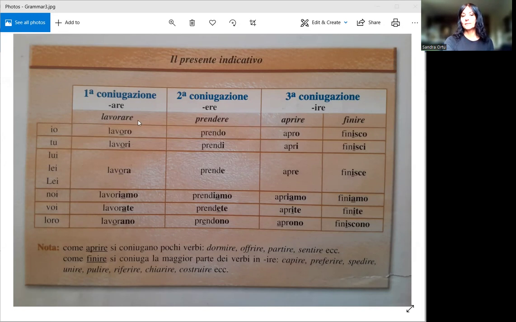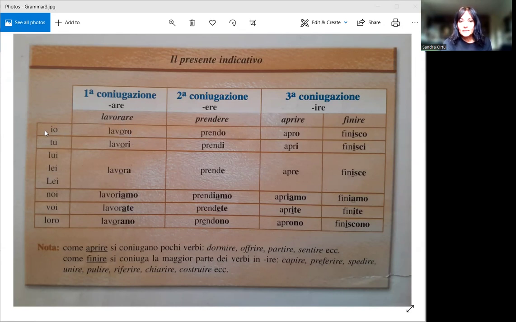So we are left with lavor, prend, and apr. So once we've dropped this -are, -ere, or -ire, then we can add our endings. For example, once we drop -are, we end up with lavor.